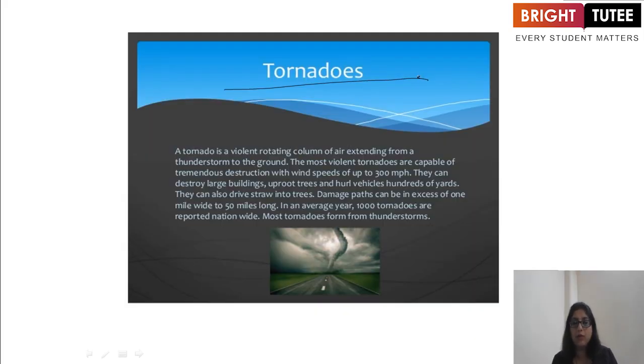A tornado is a violent rotating column of air extending from a thunderstorm to the ground. The most violent tornadoes are capable of tremendous destruction with wind speeds of up to 300 mph. They can destroy large buildings, uproot trees, and hurl vehicles hundreds of yards. They can also drive straw into trees. Damage paths can be in excess of 1 mile wide and 50 miles long. In an average year, 1,000 tornadoes are reported nationwide, most from thunderstorms.